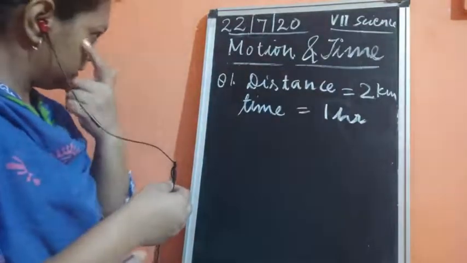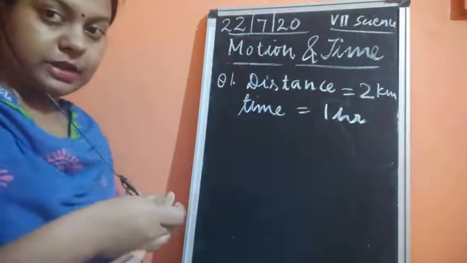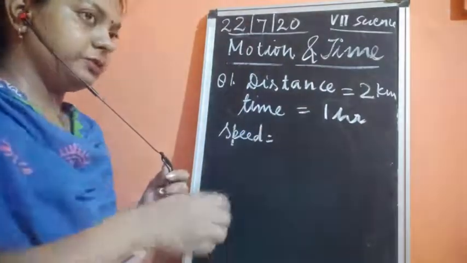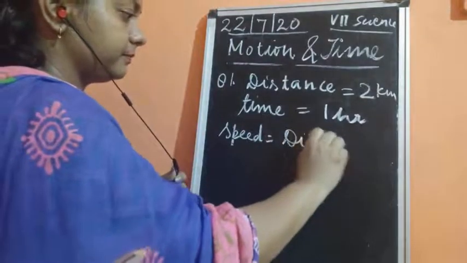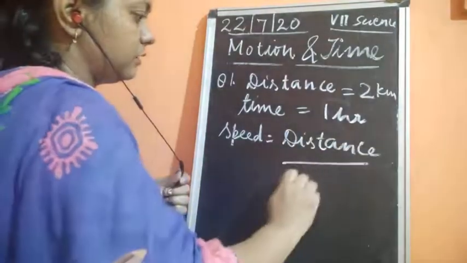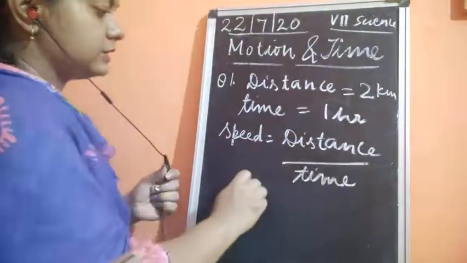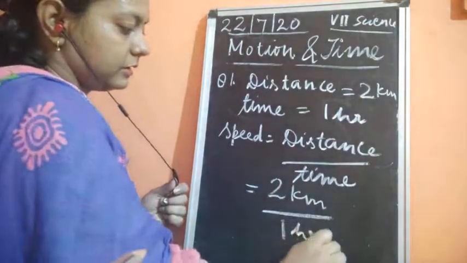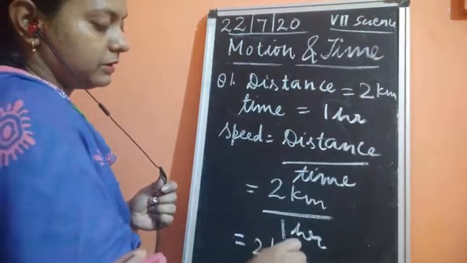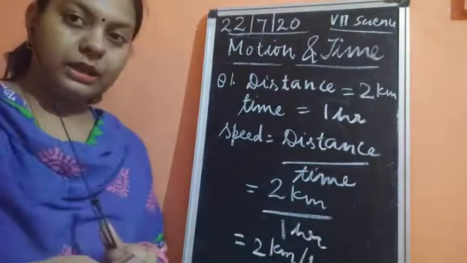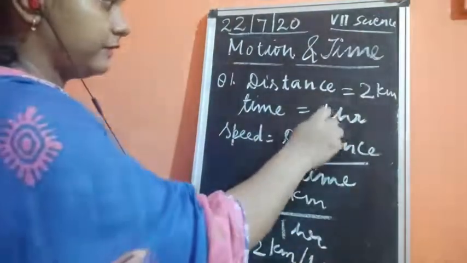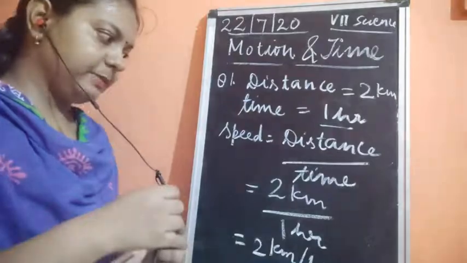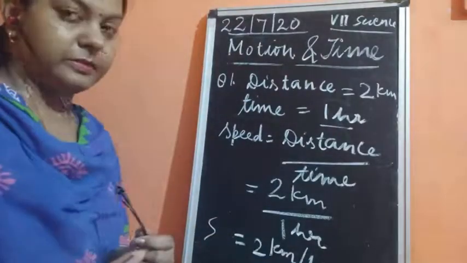Now you have been given the distance in kilometers and the time in hours. If you find out the speed of this object, the speed of the object would be the distance upon time taken. So here the distance is given as 2 kilometers and the time is given as 1 hour. So the answer would be 2 kilometer per hour. Okay, so this was very easy. As you could see here, if the time is 1 hour, it means that the object is moving 2 kilometers in 1 hour. It means that the object has a speed of 2 kilometer per hour.